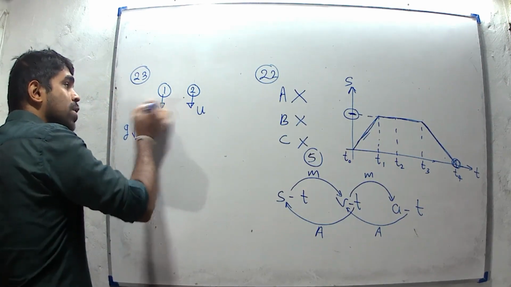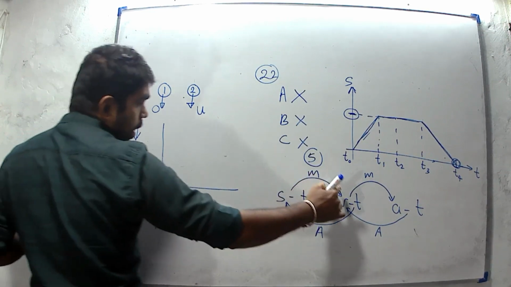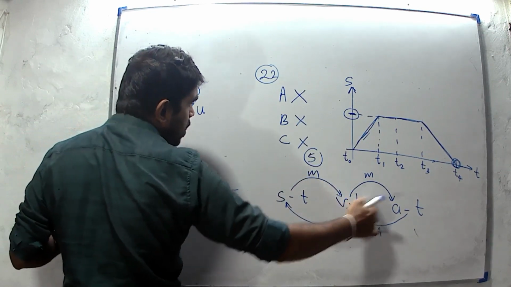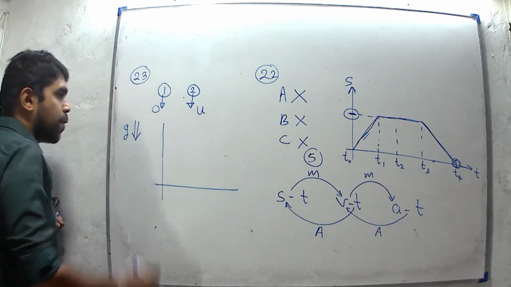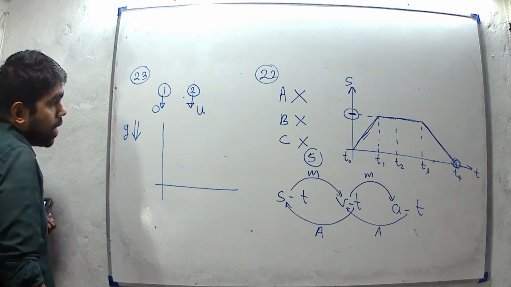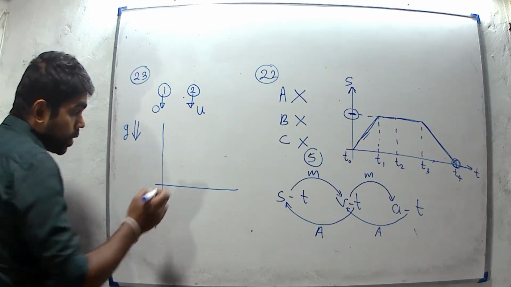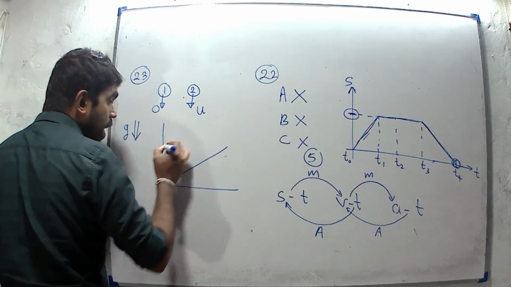The initial velocity of the first object is 0. We know that the gradient of a velocity time graph represents acceleration. Therefore, both objects have the same acceleration, so we have to draw graphs with the same gradient.